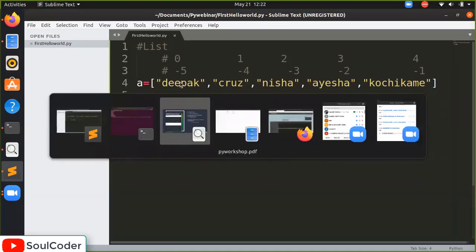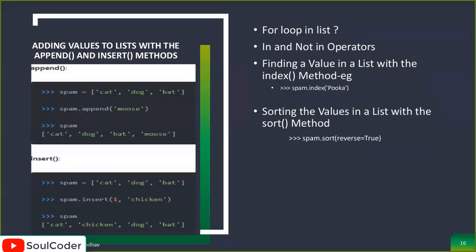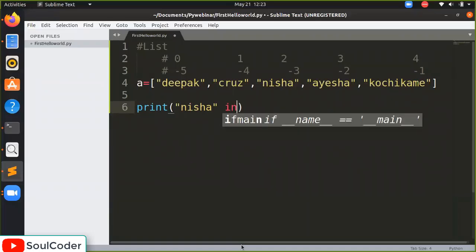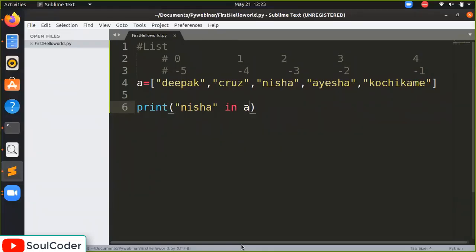And what the slide says next: the in and not in operator. What is this exactly? Let's check it. For example, I have a long list, and I want to check if a particular person is in my list or not. Let's see. Print Nisa in A. Let's display it.